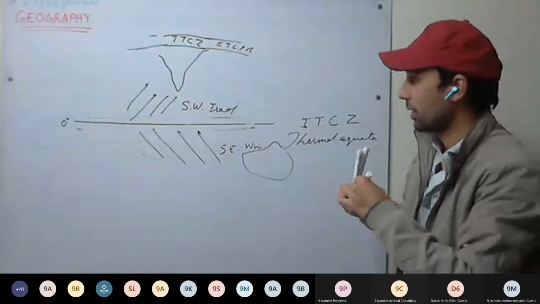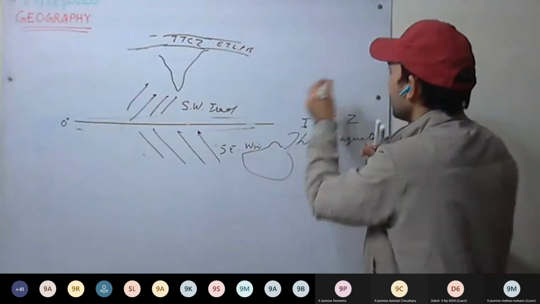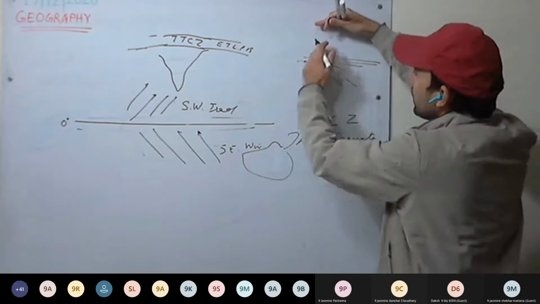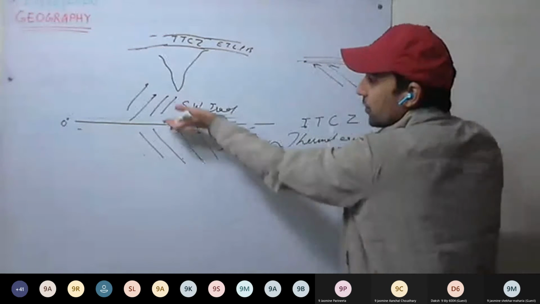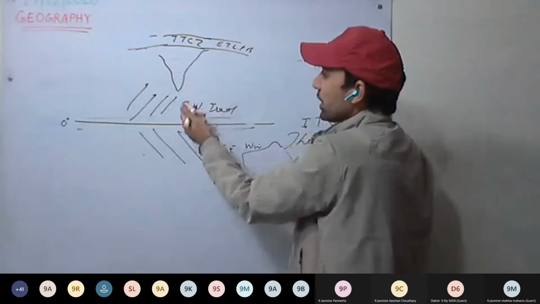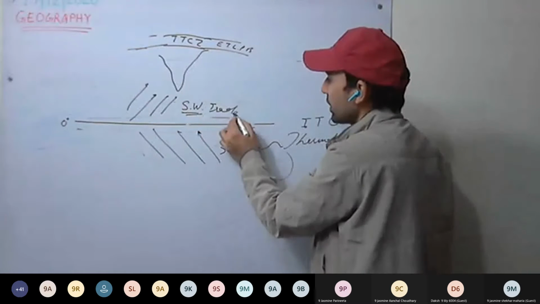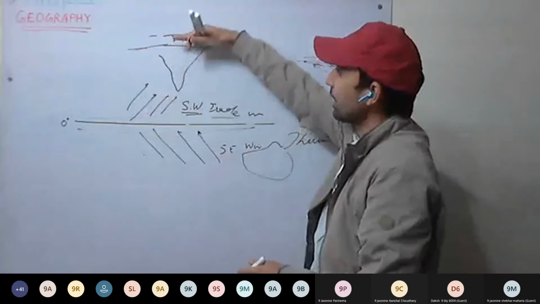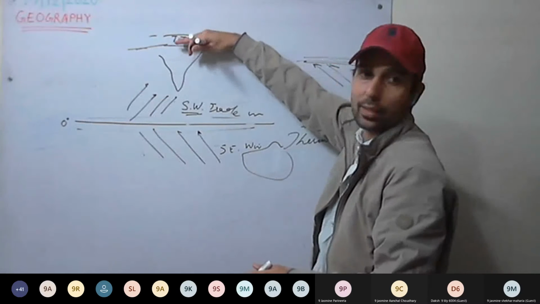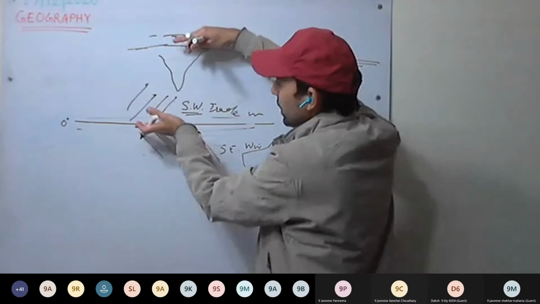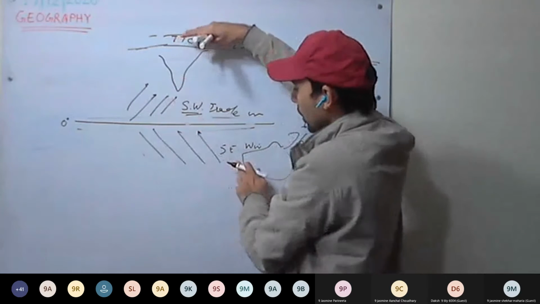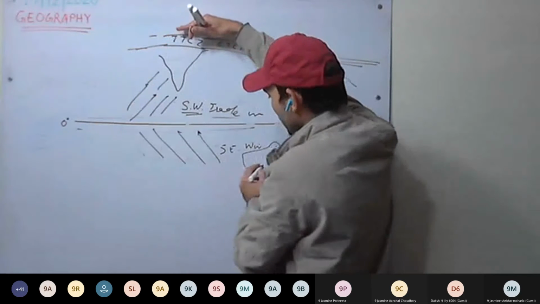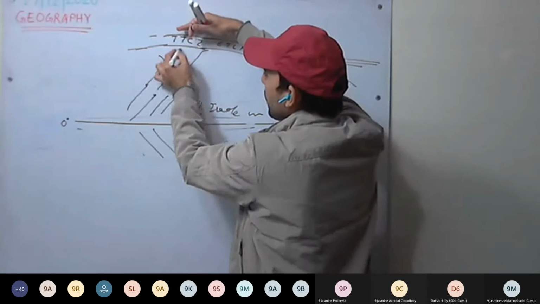So see here what happens. Southeast trade winds were there earlier. Now this zone shifts here. So these winds, after crossing the equator, because of the Coriolis effect, change their direction to southwest trade winds. Understood this one? Because the ITCZ has shifted here. The thermal equator, the equatorial low pressure belt, has shifted here. Now these winds shift as they pass the equator. So southeast trade winds have now become southwest trade winds, and they will be blowing towards low pressure. Here we have somewhere high pressure, so they will be blowing towards low pressure.